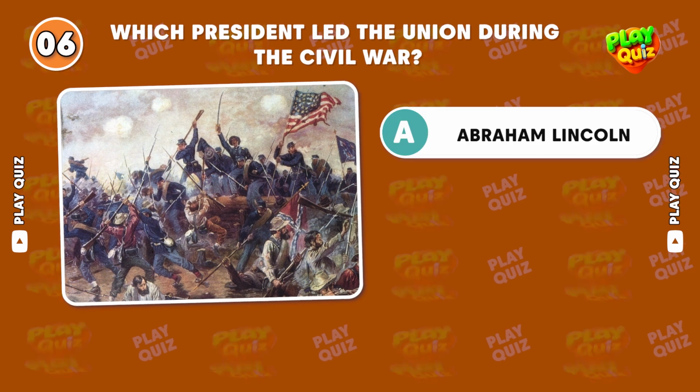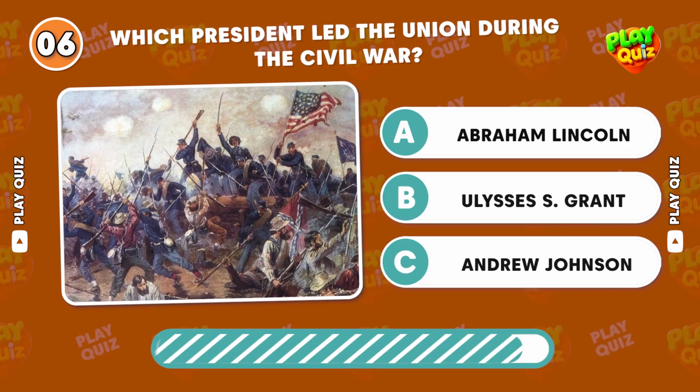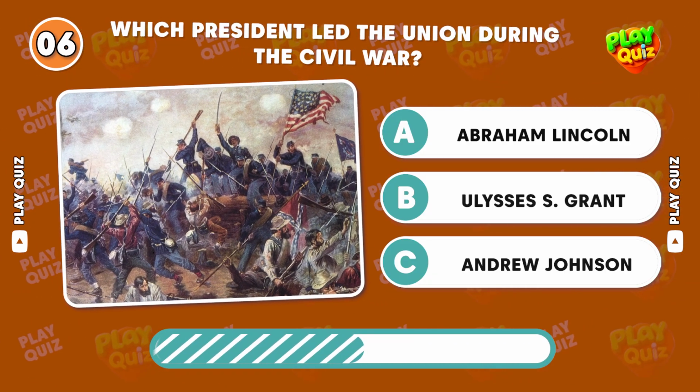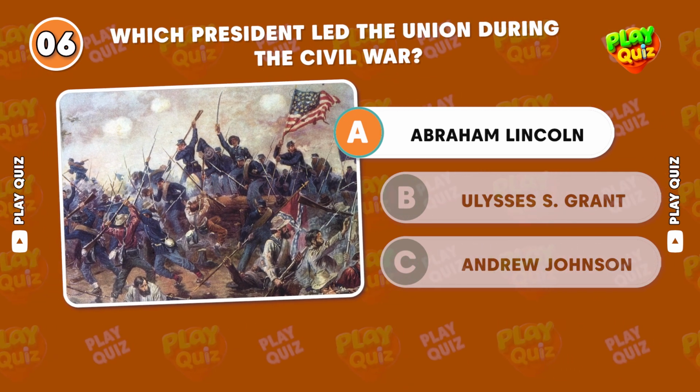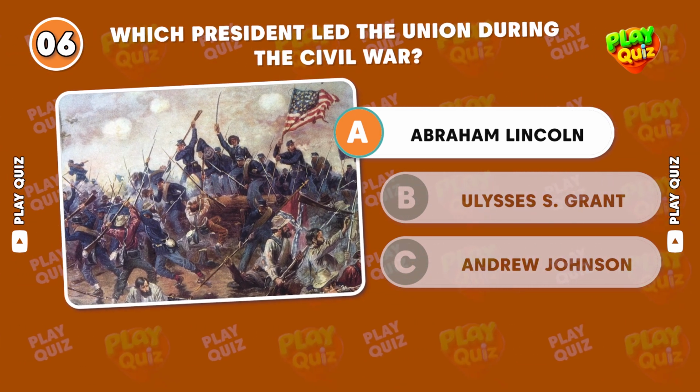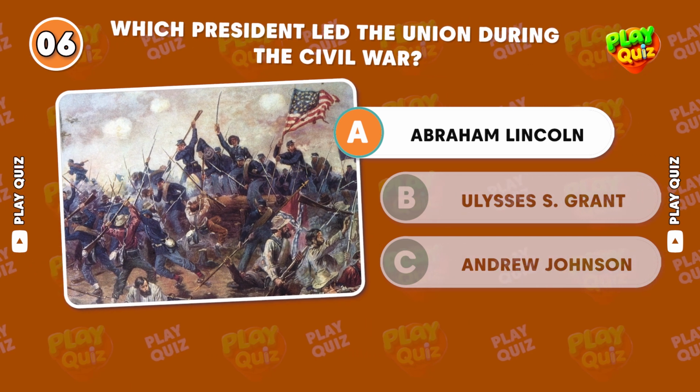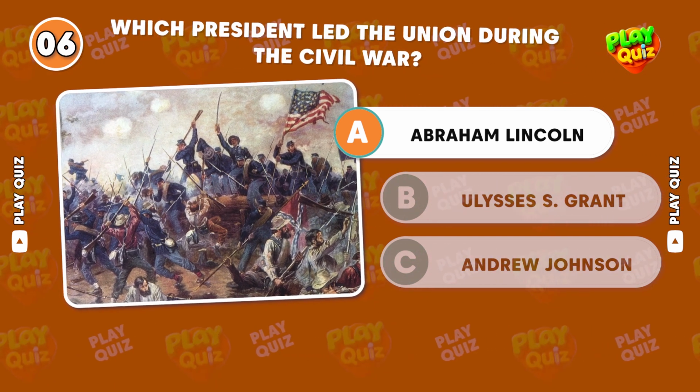Which president led the Union during the Civil War? Correct answer, Abraham Lincoln. Lincoln's leadership preserved the Union, and he issued the Emancipation Proclamation in 1863.